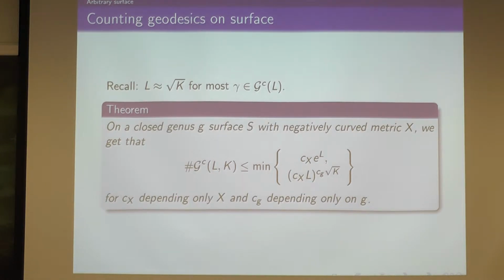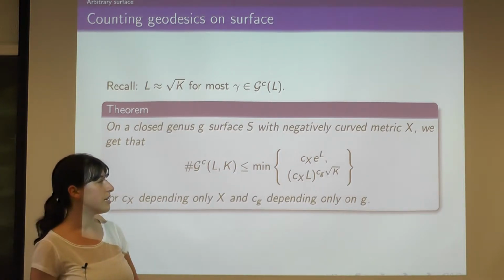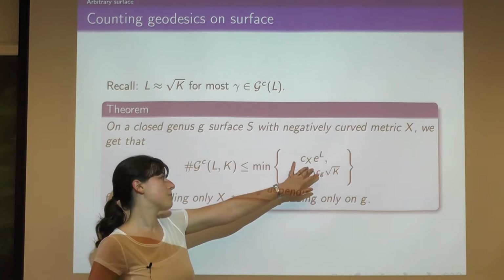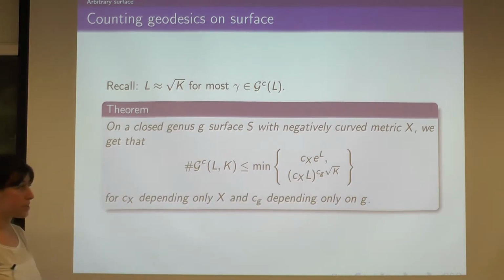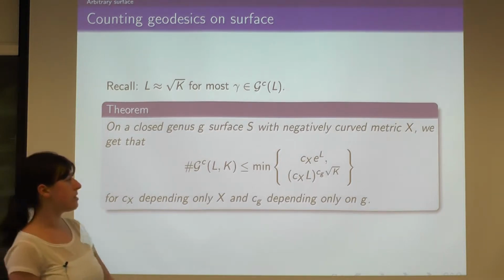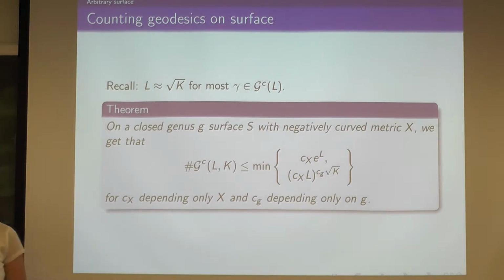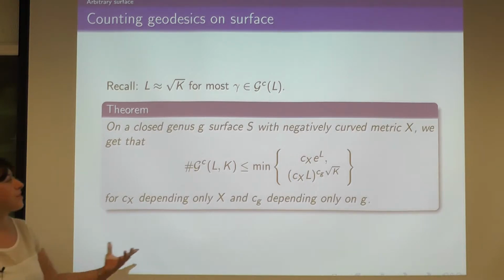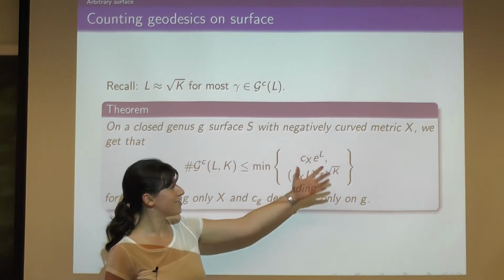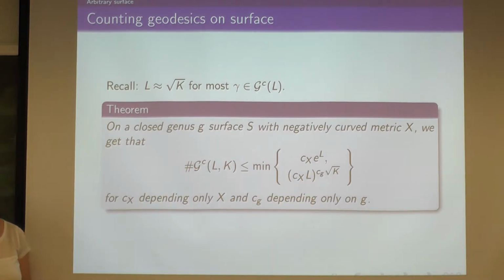We get that the number of closed geodesics is at most, so you get an upper bound. There's the minimum of some constant depending on your metric x times e to the L. So that's just the Margulis result. And then there's something else. There's this exponential that's roughly L to the root K. When you put L in for root K down here, it's not the best. It's L to L rather than e to the L. But it's something similar.